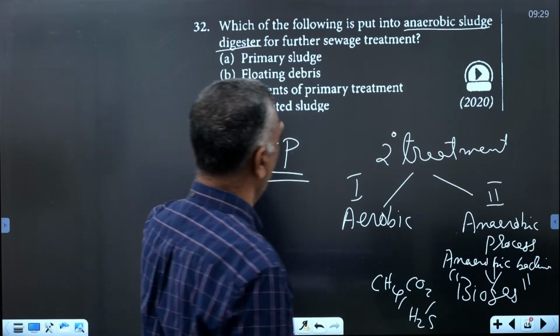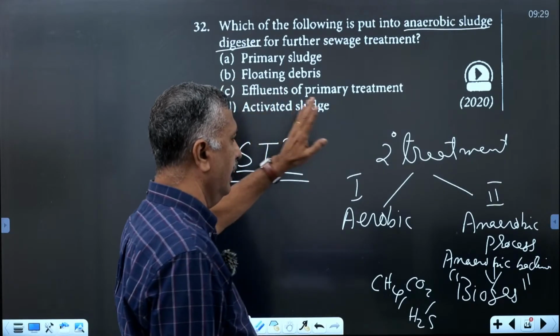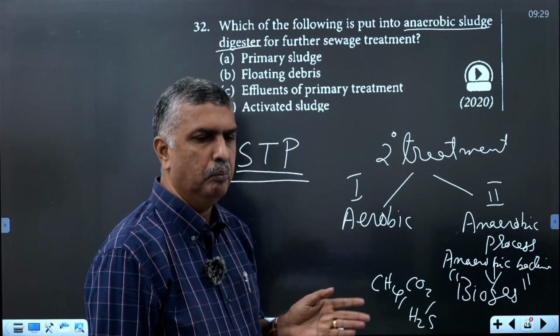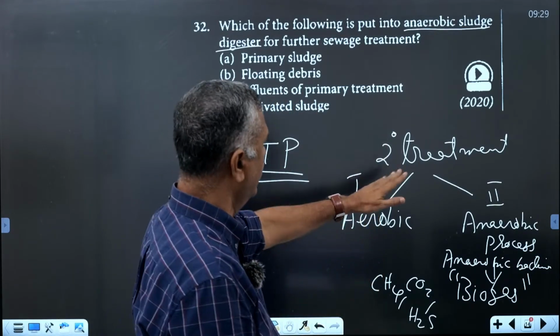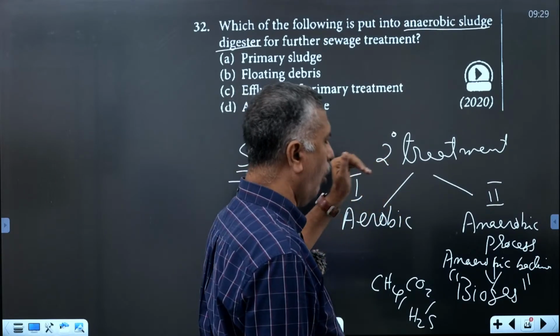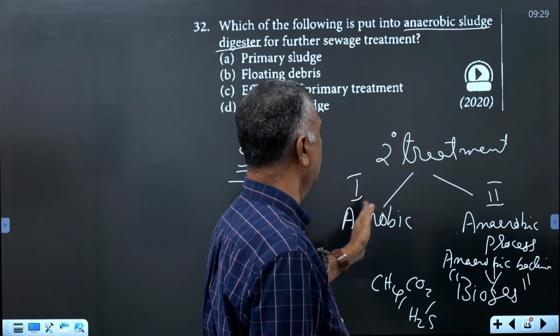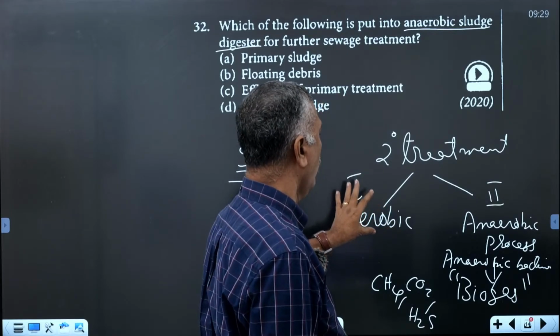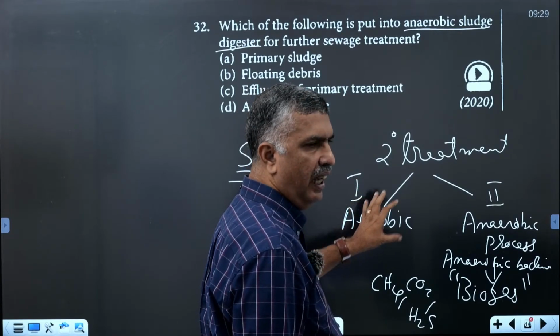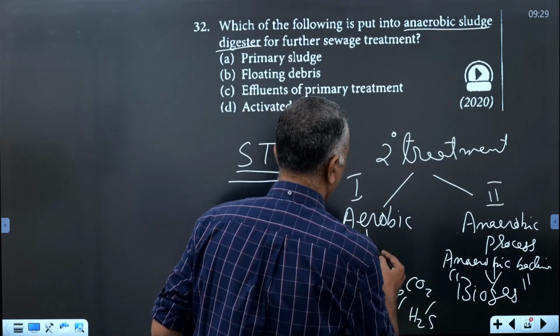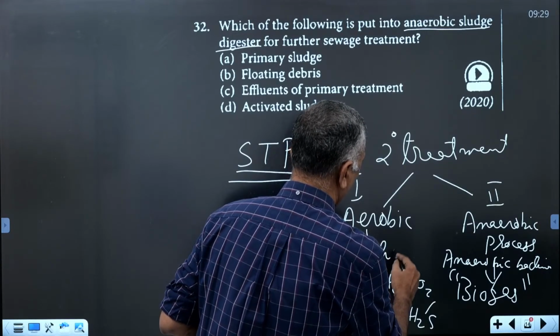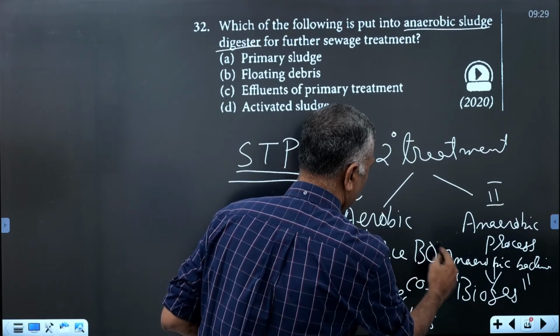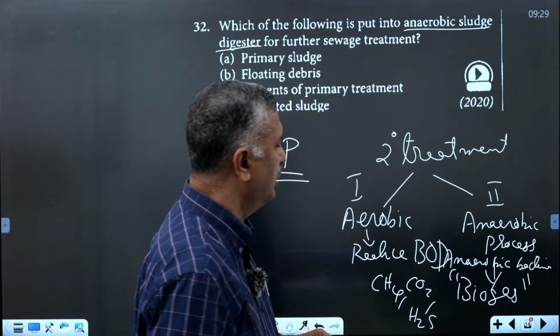For sewage treatment, we have both primary treatment and secondary treatment. Primary treatment is a physical process. Secondary treatment is a biological process, in which aerobic bacteria first grow and oxidize all the organic substances and reduce the BOD, the biochemical oxygen demand.